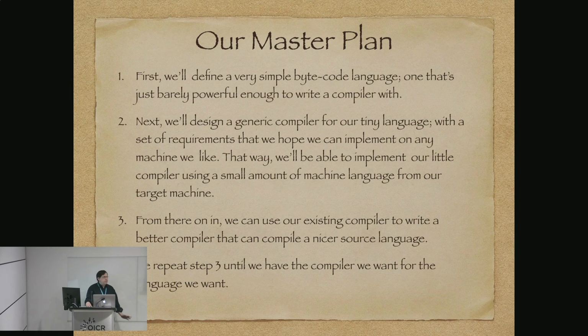So here's our master plan. First, we will define a very simple bytecode language, one that's just barely powerful enough to write a compiler in. And then we'll design a generic compiler for our tiny little language with a set of requirements that hopefully we can implement on any machine that we like. And that way we'll be able to implement our small compiler using a small amount of machine language from our target machine. From there on in, we can use an existing compiler to write a better compiler to compile a nicer source language. And we repeat step 3 until we have the compiler we want, the language we want, or we give up in despair.